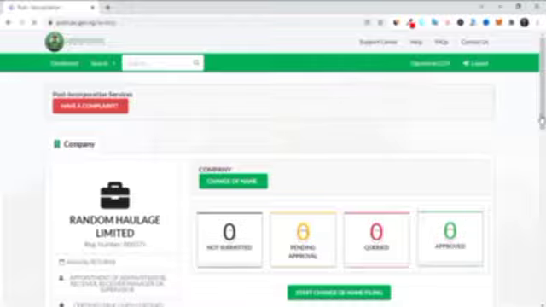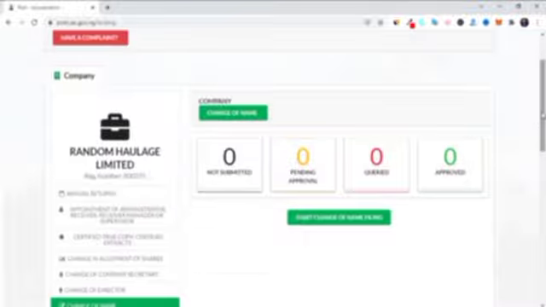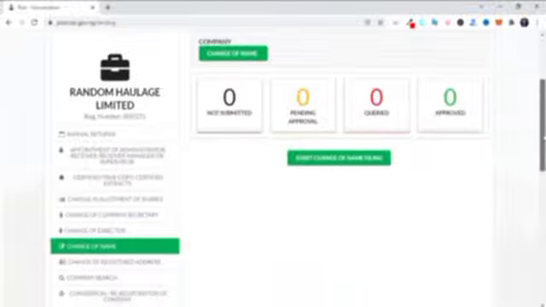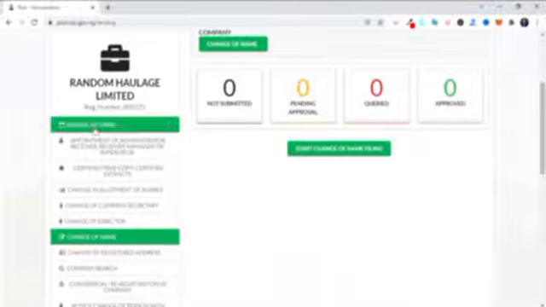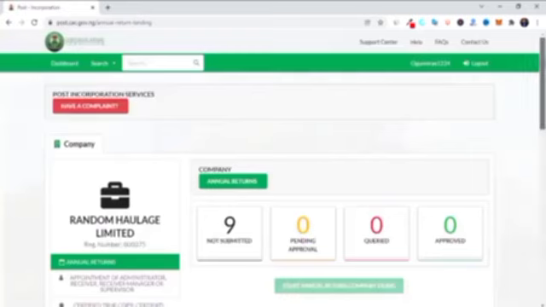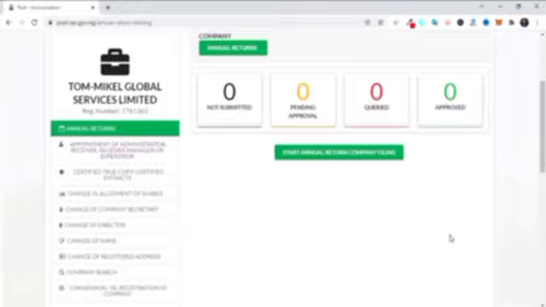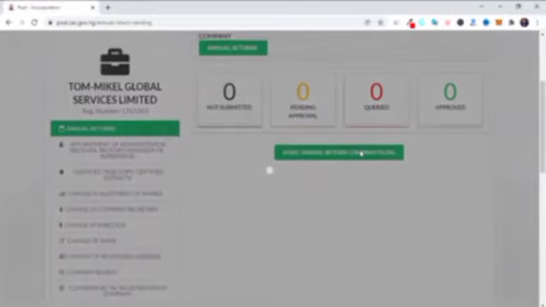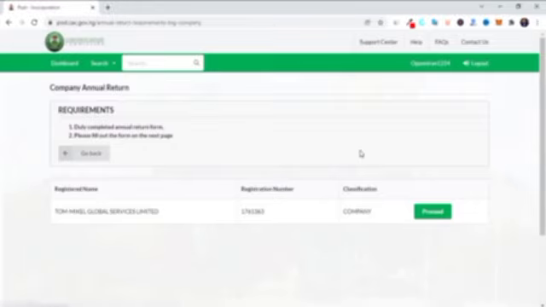Now, like I've said, this is where the bulk of the work in filing your annual returns is done. If you want to file your annual returns, it is at the top here. So all you need to do is click on annual returns, and then you click on this particular page, start annual returns filing. Now, I'll take you through step by step how you need to do it. Then you click on proceed.